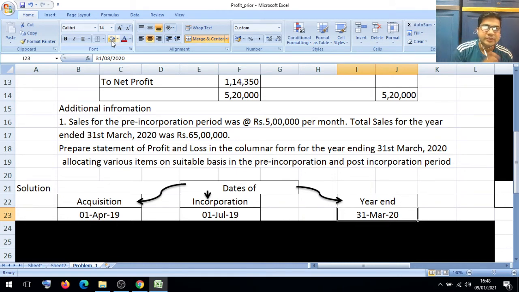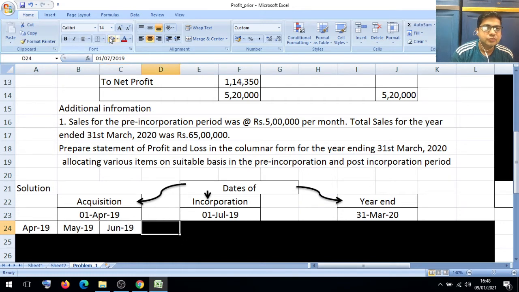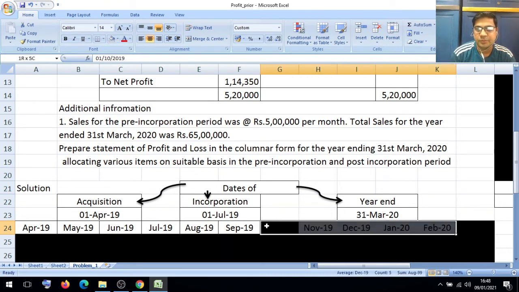After that, the sequence is acquisition first, then incorporation, and third year end. This is a particular sequence. Acquisition starts from 1st April, so we will write April, then May, June, July, August, September, and on that basis we will continue up to 31st March.